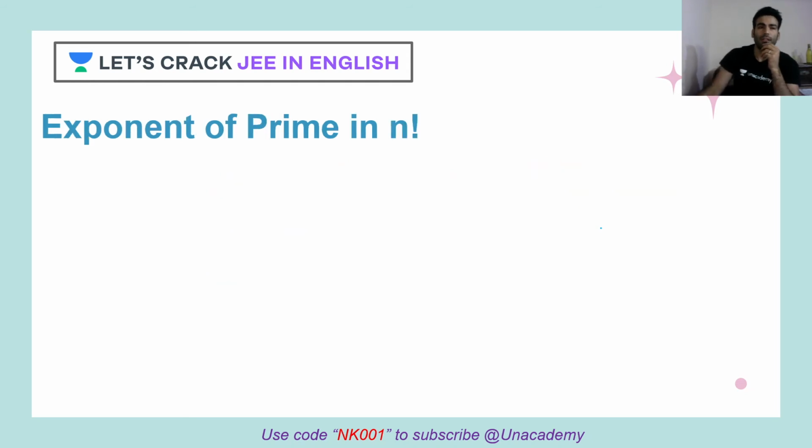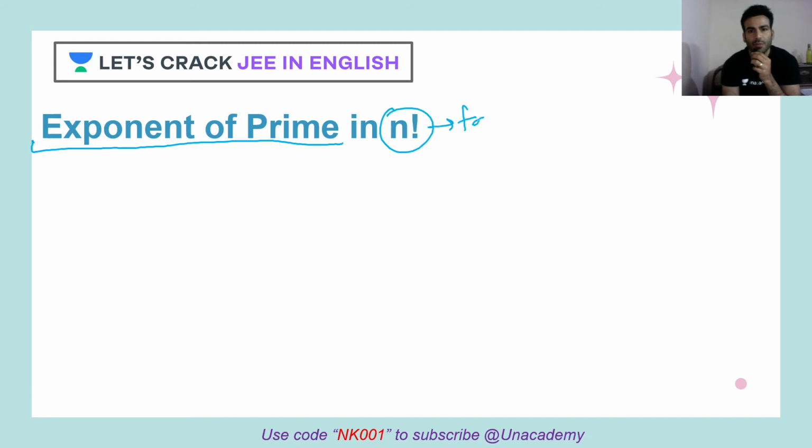Okay. Now let's move ahead. Let's talk about the exponent of prime in n factorial. Someone says exponent of prime. What does that mean? Let's try to understand this. Exponent of prime means if you try to factorize n factorial. When we factorize any number, we always write it in terms of prime numbers, correct? Whatever power you'll get here for the primes, those are basically the exponents.